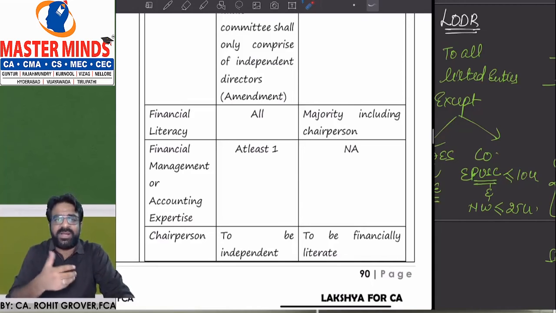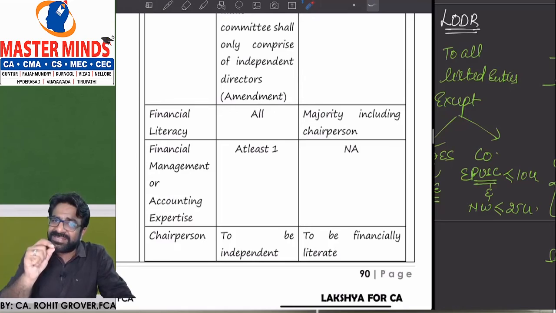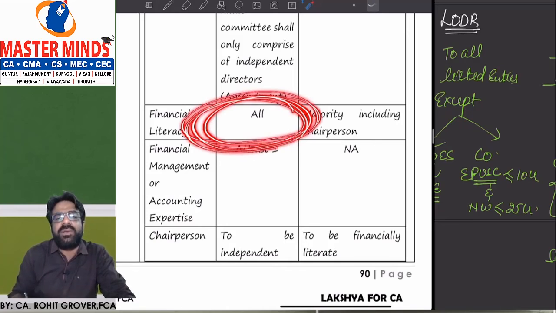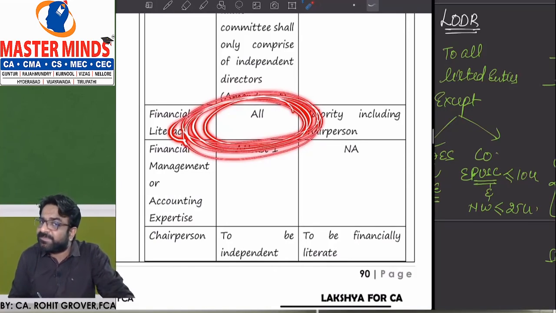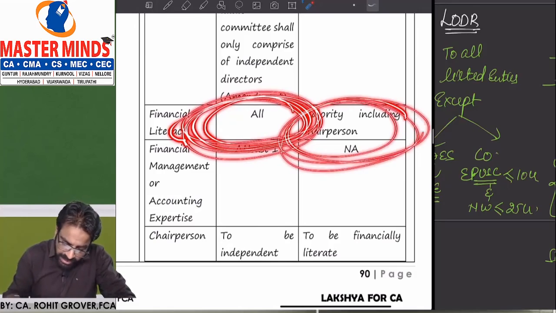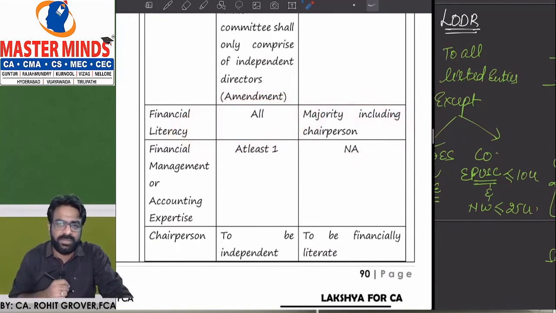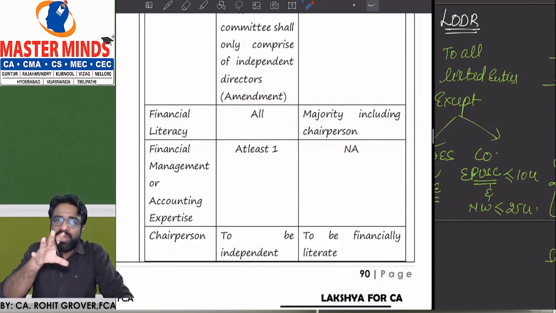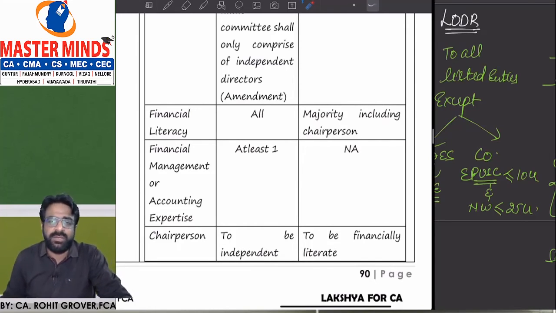They should have the background of finance and accountancy. They should have the knowledge of these two fields. If it is a listed entity, for the audit committee as per LODR, all the members of your committee should be financial literate, whereas as per the Companies Act, majority including the chairperson should be financially literate. So here we need all, and here we need majority including chairperson.